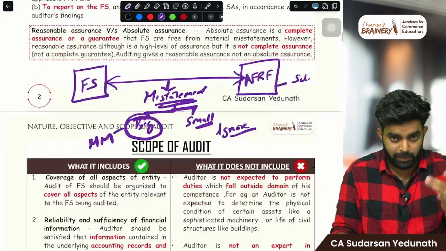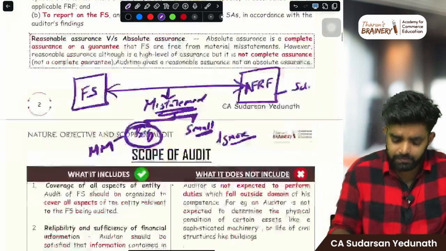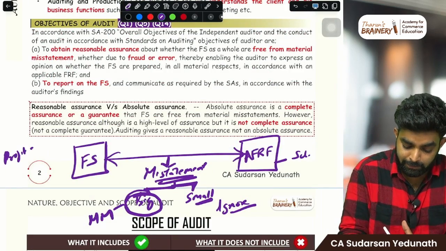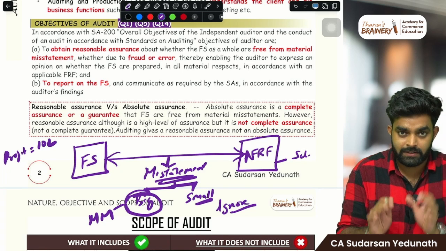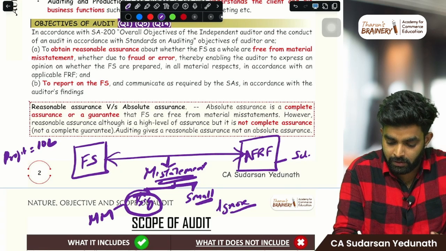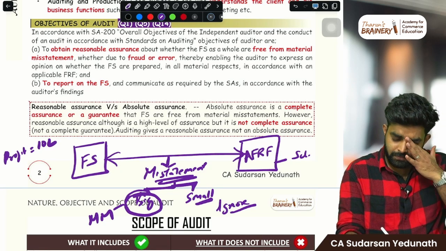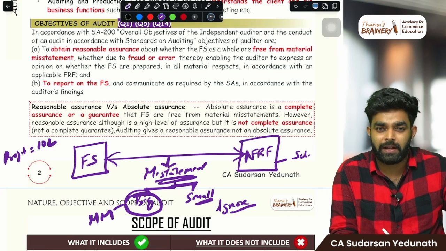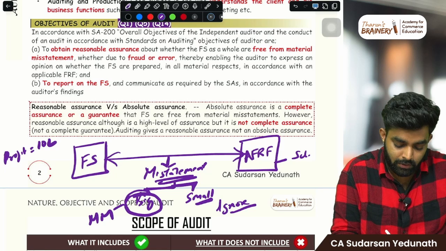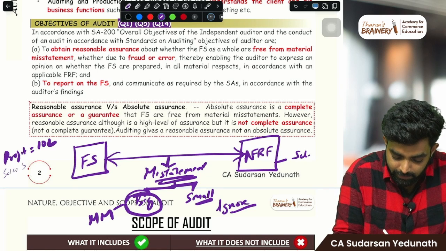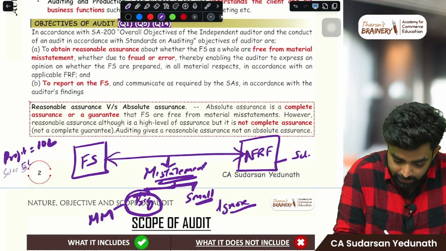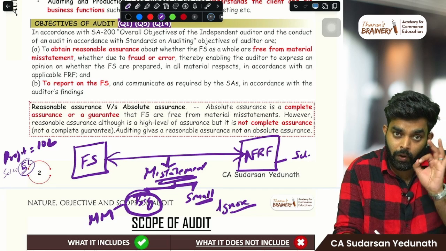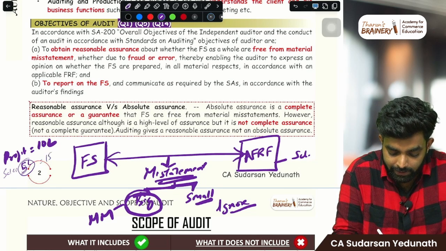One more example: the actual profit of the company, imagine, is 10 lakhs. This is the profit in the P&L. But there is a mistake: one sale of 5 lakh has not been recorded. If this 5 lakh sale was actually recorded, the profit would be 15 lakhs, right?